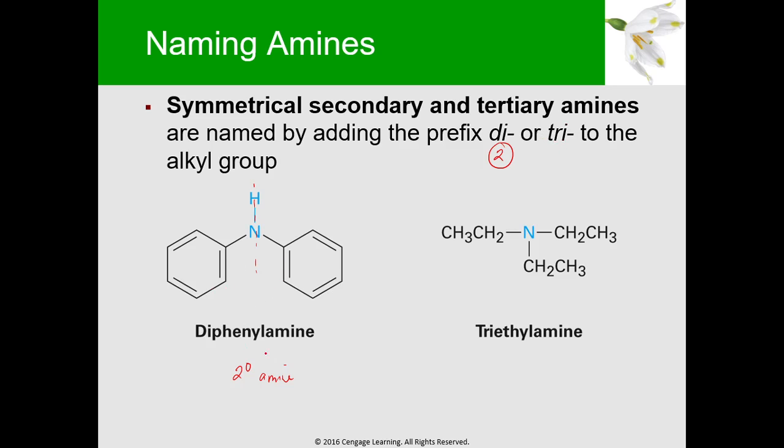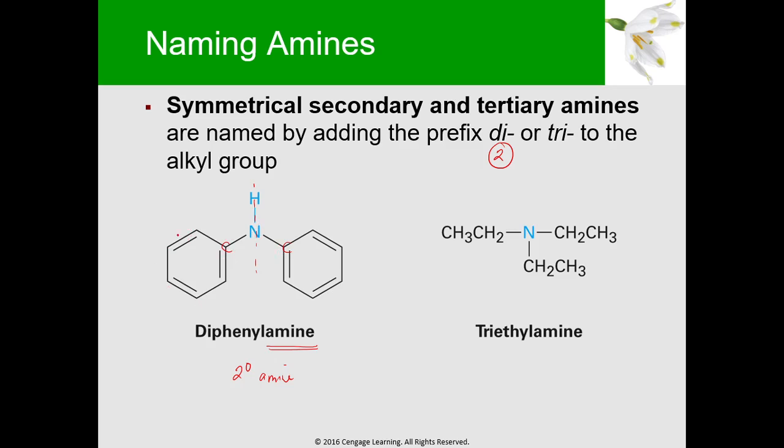This one is your secondary amine. Bakit siya secondary amine? Kasi yung nitrogen mo is bonded to 2 carbons at may isa lang na H. So this is a secondary amine. Now, we will name this as amine, yung dulo. Now, we will determine ano yung nakakabit dun sa N. So, similar sila.